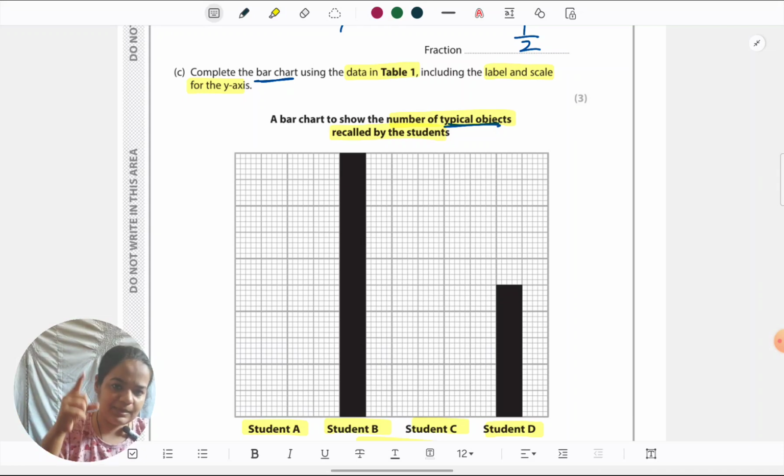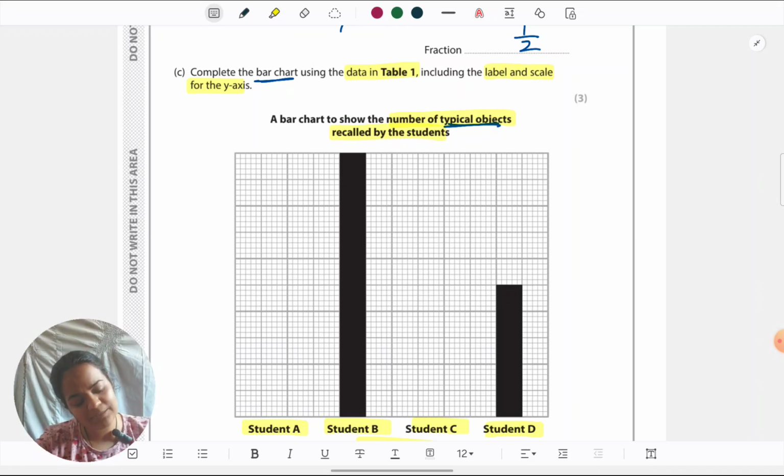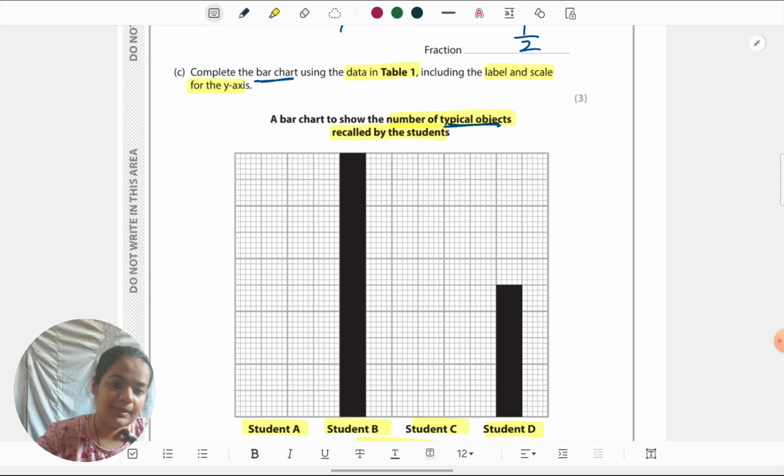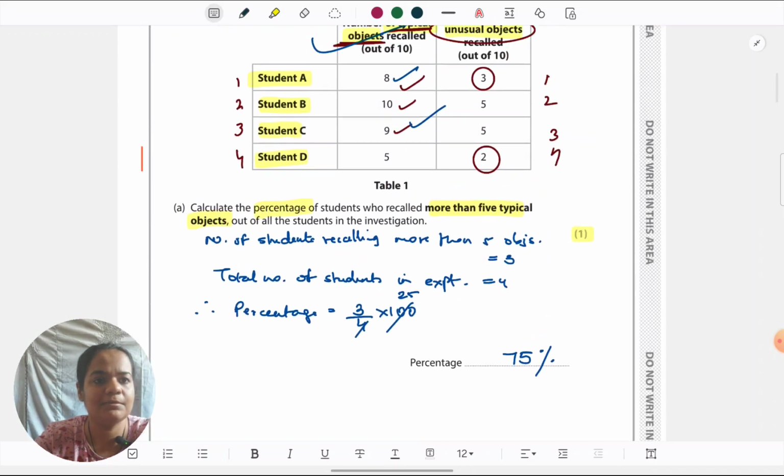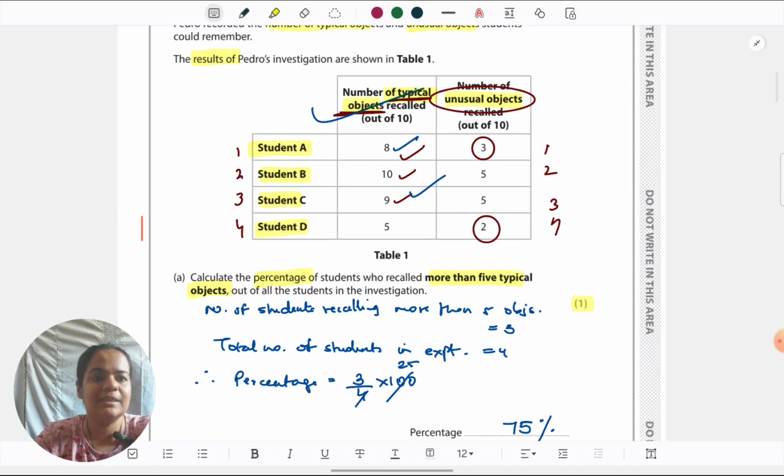And I can see that there are 5 blocks. So 10 has to be distributed equally amongst 5. So definitely the axis must be increasing on a scale of 2. So first I have given the scale for the y-axis, which is 2 to 10. They want me to label the y-axis also. They've specified that. What am I representing on the y-axis? Again, I can refer to the table for that. I'm representing number of objects recalled. The column name which is there for A, I can give it here.